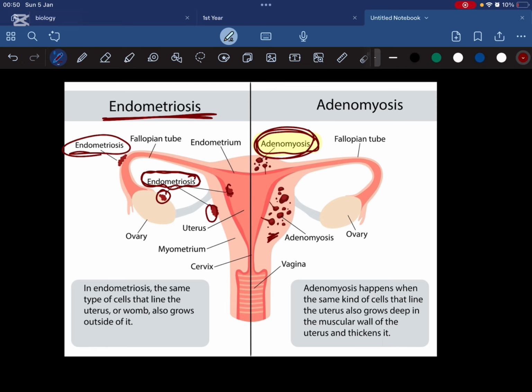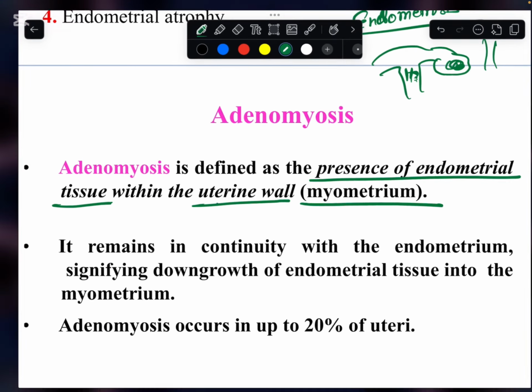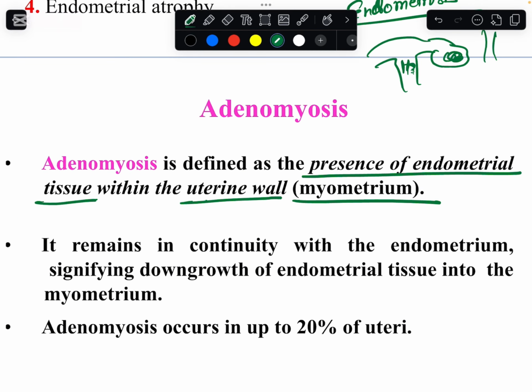So this is the muscle of the uterus, you can see. If the endometrial gland is present in the muscle of the uterus, in the myometrium, this is known as adenomyosis. So myo stands for the myometrium of the uterus. If the endometrial gland is present there, that is known as adenomyosis. So adenomyosis is the presence of endometrial tissue within the uterine wall or the myometrium.